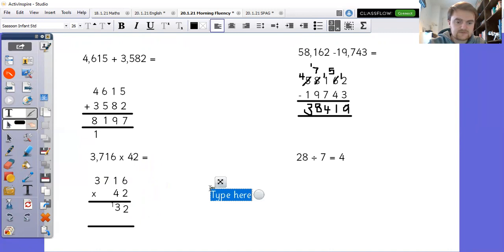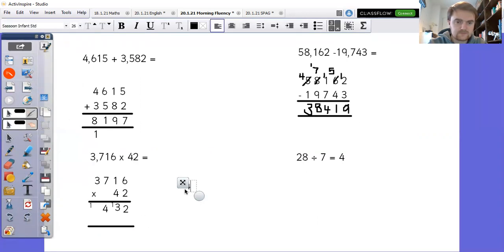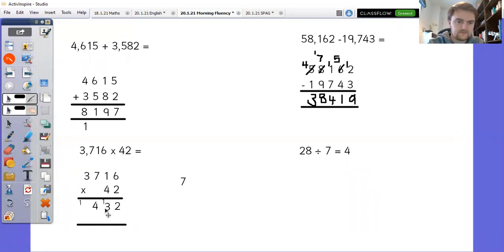7 times 2 is 14. Put the 1 there. Carry a 1. And then 3 times 2 is 6. Add the extra 1. Gives me 7. So my top row should end up saying 7,432. So now I know straight away, because I'm now multiplying by a multiple of 10, I can put a 0 in here,